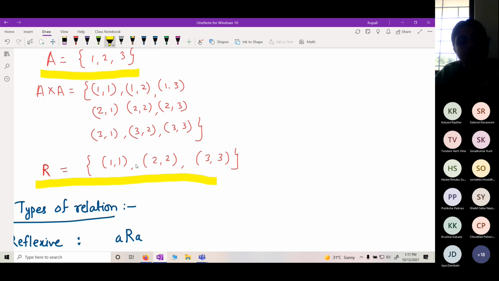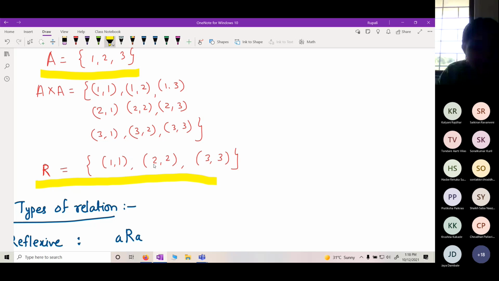Now I want to check whether it is a reflexive relation. Yes. 1 related to 1, 2 related to 2, 3 related to 3. If every real number is equal to itself, then it is said to be reflexive.